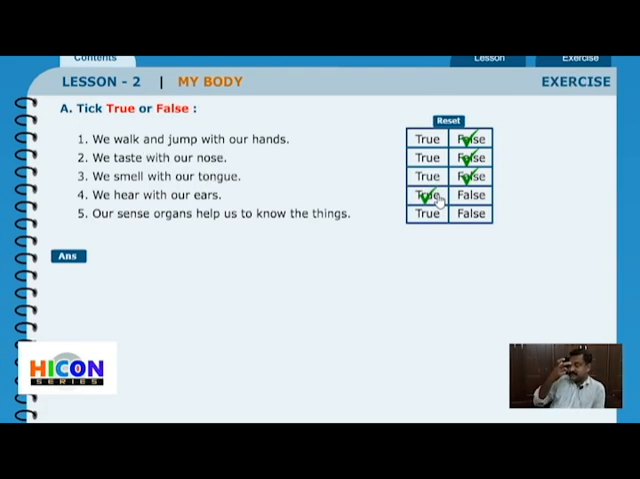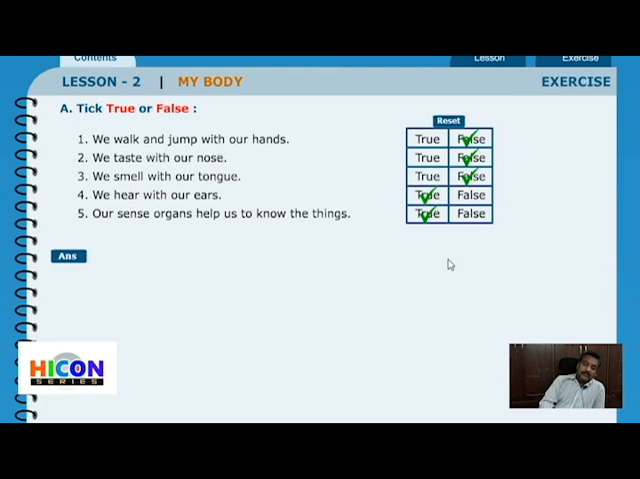Some things we see and understand. Some things we hear and understand. Some things we smell and understand. Some things are tasted and understood. And some things we touch, feel and understand. So the answer is true.